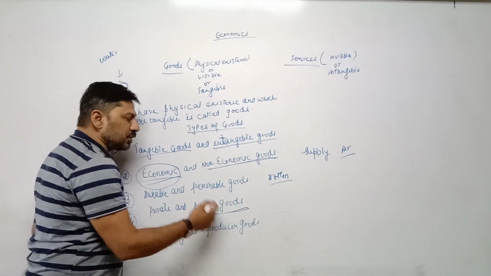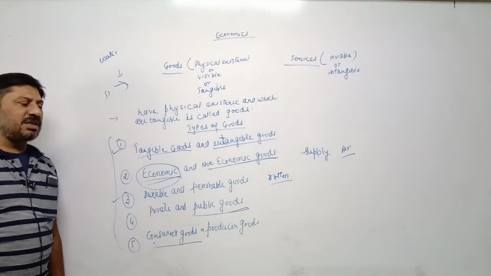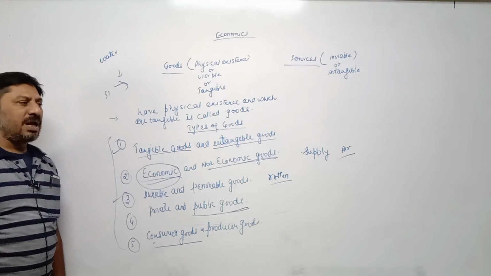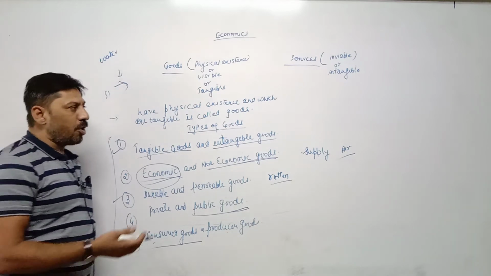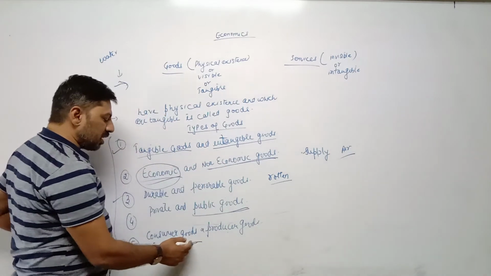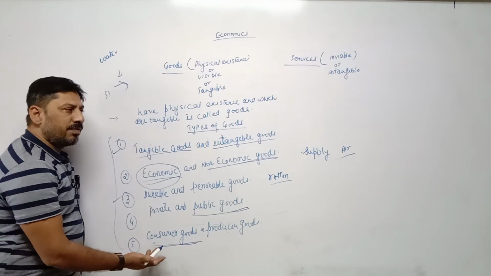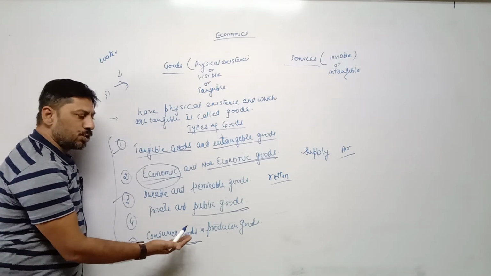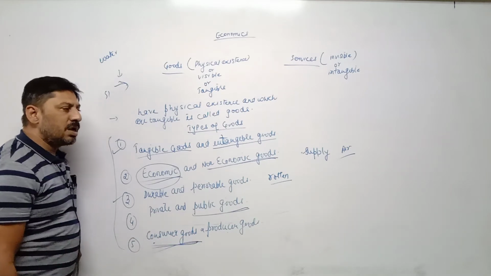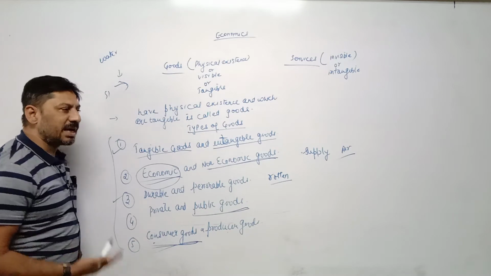Consumer goods and producer goods. Consumer goods are those goods which satisfy the need of an individual directly. For example, almost all goods which we are using are called consumer goods. Shirt, milk, vegetables, fruits, shoes, stationery items, these are all consumer goods because such goods satisfy our wants directly.